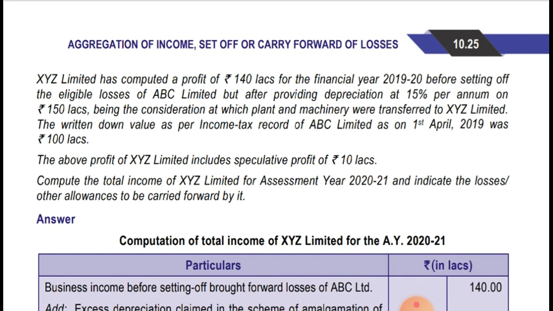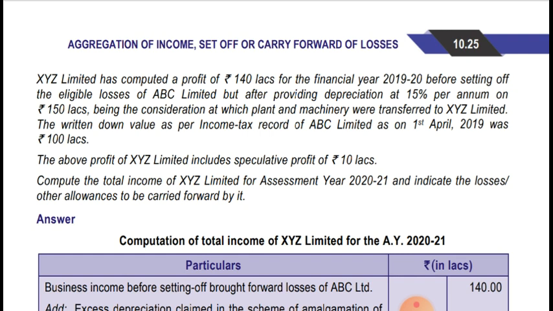The WDV, written down value, as per the income tax record of ABC Limited as on 1st April was 100 lakh. So on assets whose WDV was 100 lakh, XYZ Limited is claiming depreciation on 150 lakhs. So on the excess 50 lakhs they are claiming depreciation. The depreciation on the excess amount should be disallowed, so it will be added back, that is, 15% computed on 50 lakh will be added back. We'll see in the solution. Let's see what the question is saying next.